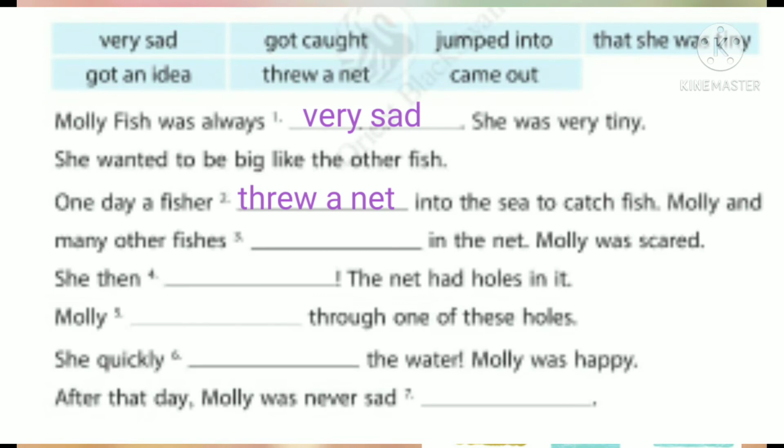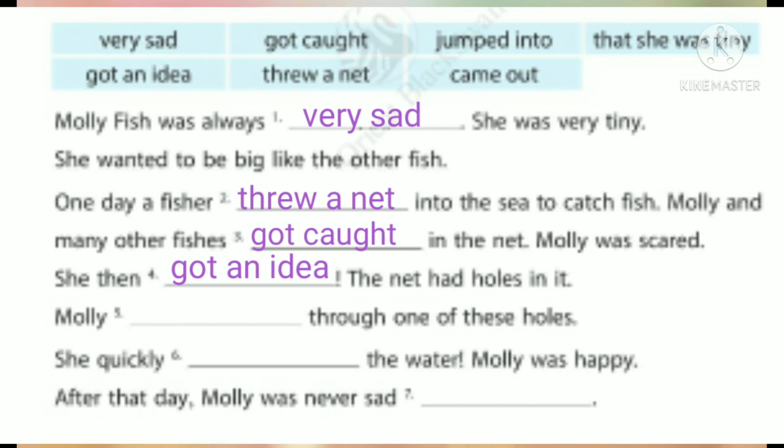Molly and many other fishes dash in the net. What happened? Yes, many fishes caught in the net. So here we need to add which word? Yes, got caught. Many other fishes got caught in the net. Molly was scared. She then dash at the exclamation mark. What an idea. Like this we use the exclamation mark. So here which word? Yes, got an idea. She then got an idea.